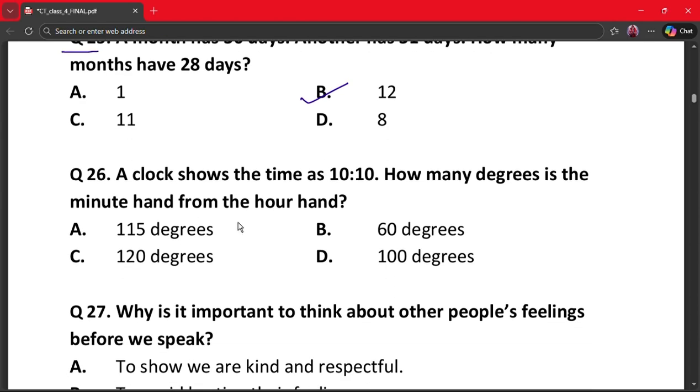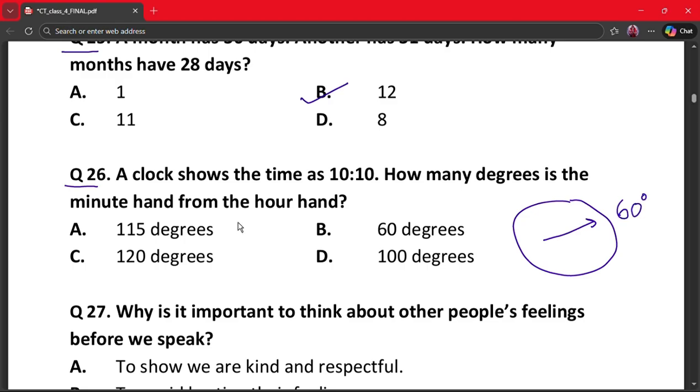Our next question is question 26. A clock shows the time as 10:10. How many degrees is the minute hand from the hour hand? A. 115 degrees, B. 60 degrees, C. 120 degrees and D. 100 degrees. So the minute hand is at 10 minutes. Here's the clock, minute hand at 10 minutes. That is 10 into 6, which is 60 degrees.